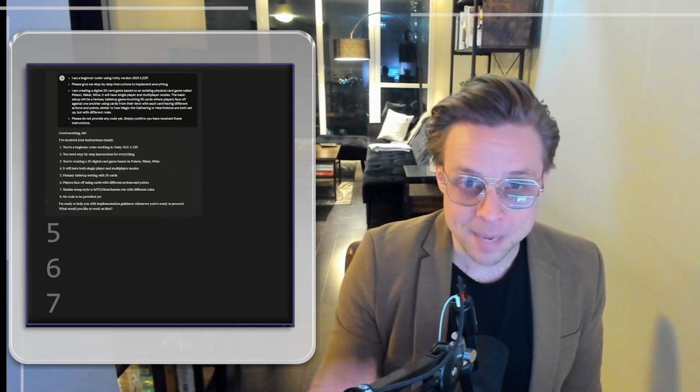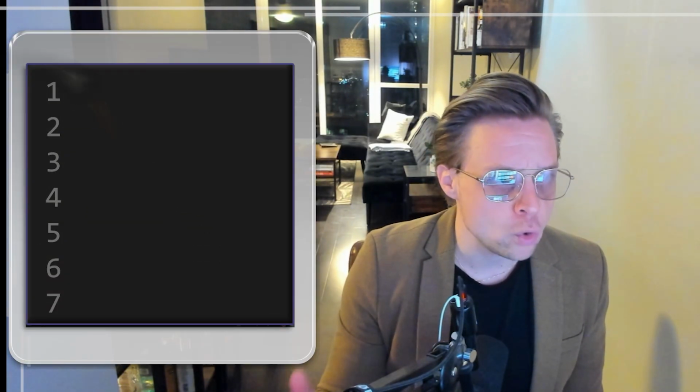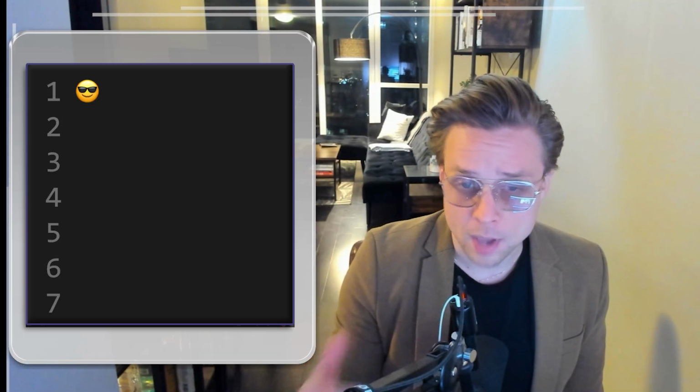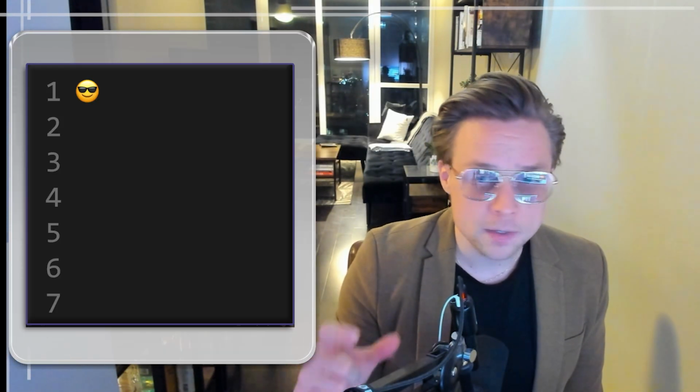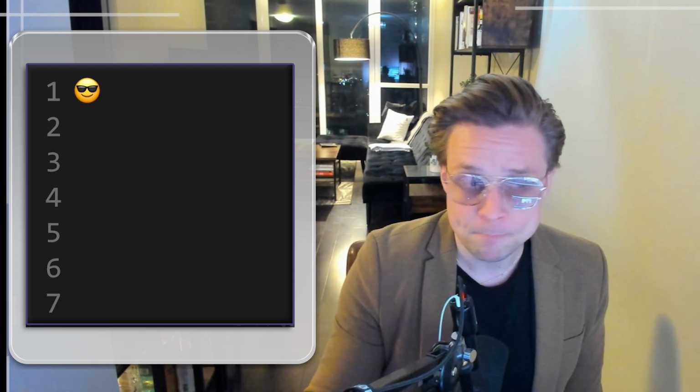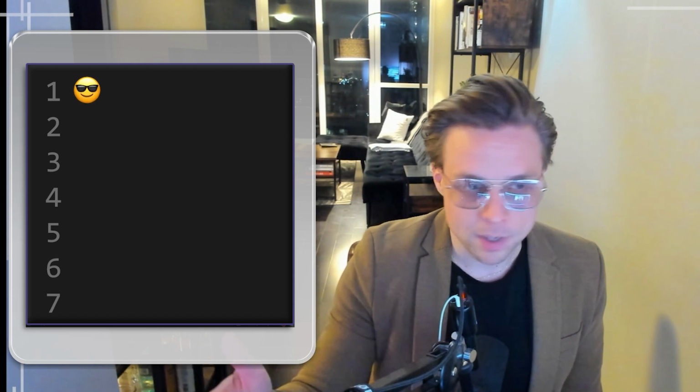So this is going to be our baseline emoji, which of course we're going to use the cool guy with sunglasses as the baseline. Just like I told you, I'm not going to be using code at all to explain anything. Your context prompt from this point forward is just going to be represented by the cool guy with sunglasses emoji, okay? And don't worry if that doesn't fully make sense.